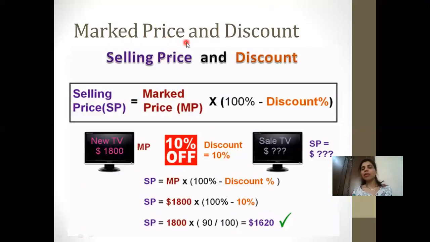Now, what is the meaning of marked price and discount, and selling price? Over here, when you go to a mall to buy a TV, they write the marked price on it. Here it's written that this is the marked price of the TV, and they are giving 10% off on this. When you calculate the discount using the formula discount percent upon 100 into marked price, whatever amount you get, you subtract from the marked price, and that is how you get the